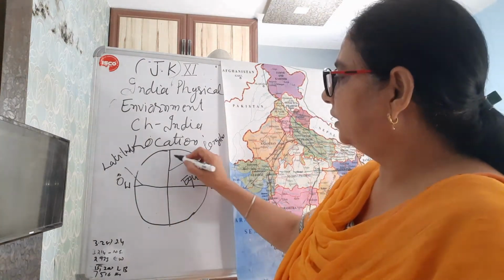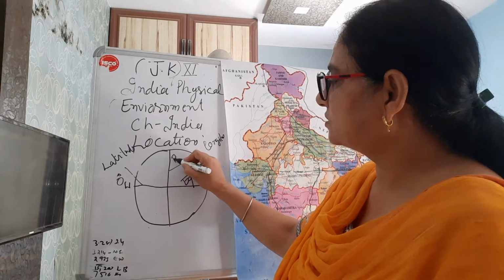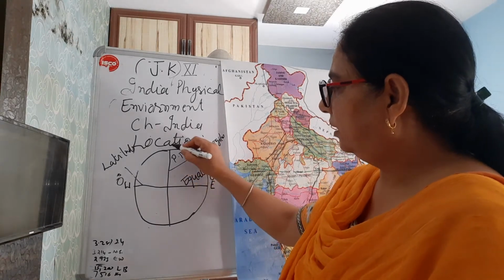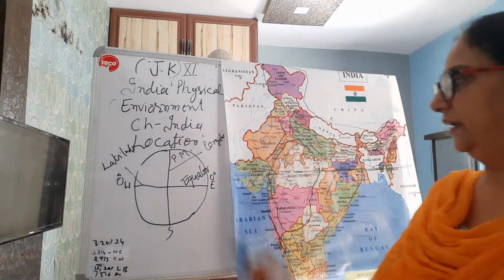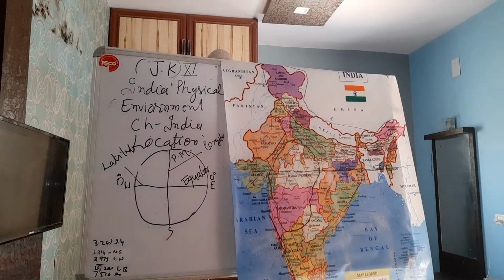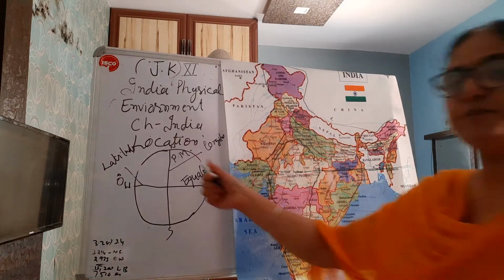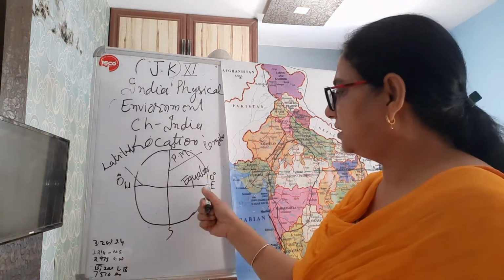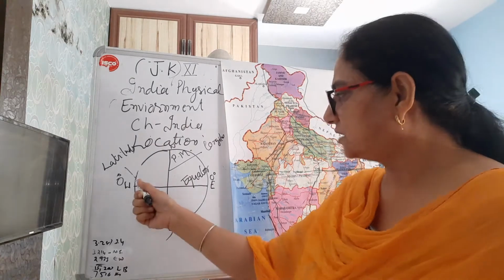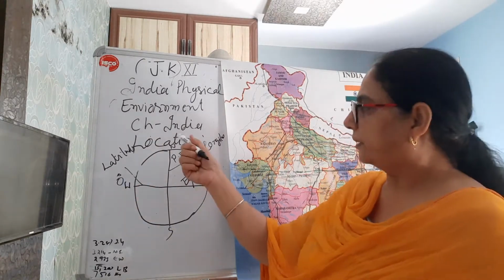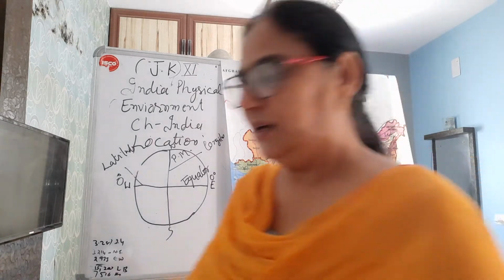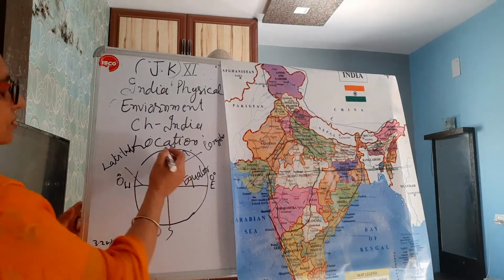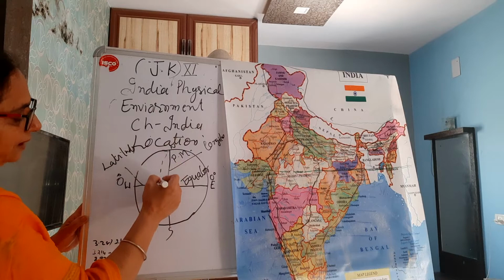Then this line is known as the prime meridian, the line from the North Pole to the South Pole. This line is the equator. This is the largest latitude, but this is not the largest longitude, right? Because all the longitudes have the same length.